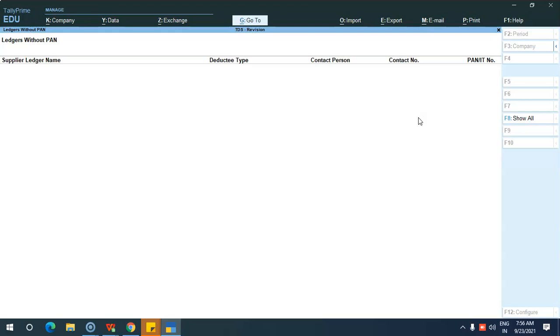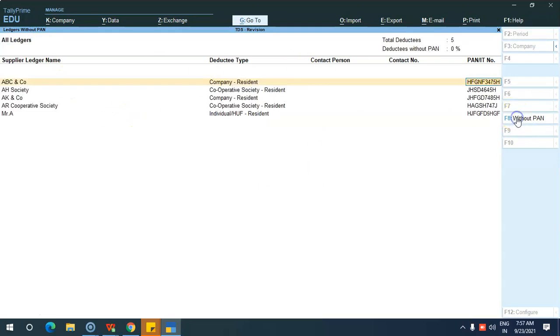So for this party, you haven't given the PAN number, because PAN is very necessary, right? If you haven't given the PAN, you need to deduct the TDS at a very high rate, like 20%, instead of 1%, 5%, 10%. So it is very mandatory to provide the PAN. If you want to get the supplier's details, you can use the show all option over here so that you will get all the details.